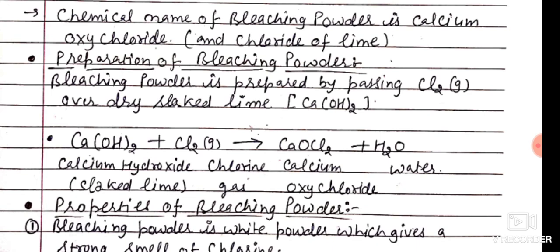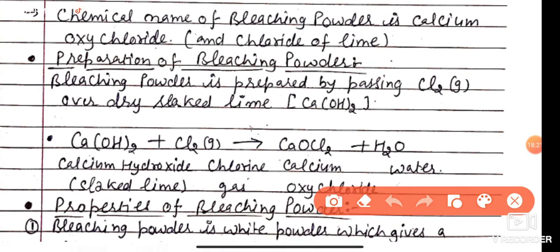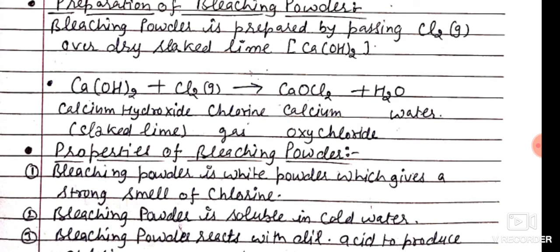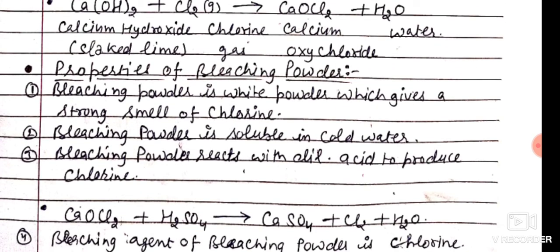Preparation of bleaching powder. Bleaching powder is prepared by passing chlorine gas over dry slaked lime. What is slaked lime? Calcium hydroxide is slaked lime. When we pass chlorine gas over it, it forms calcium oxychloride, CaOCl2, and water.